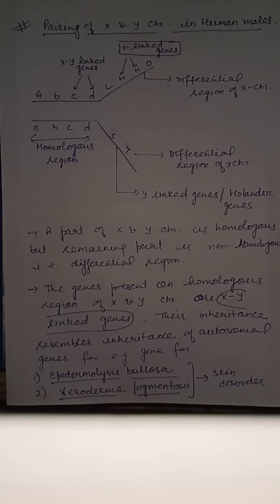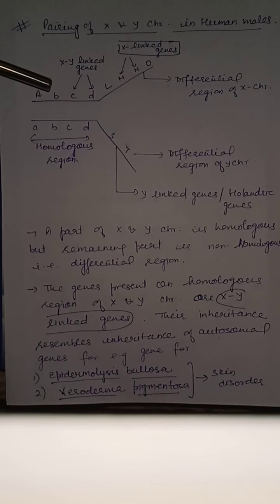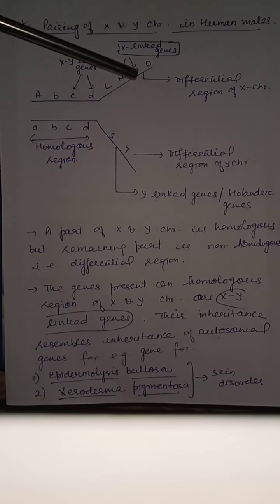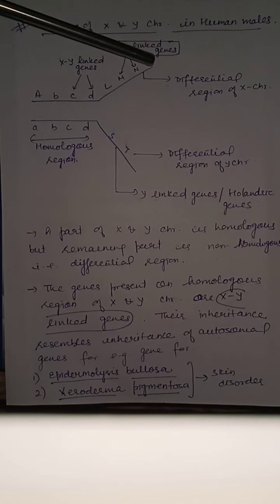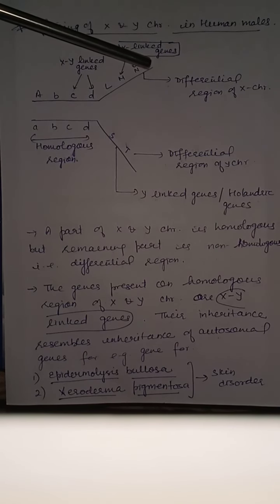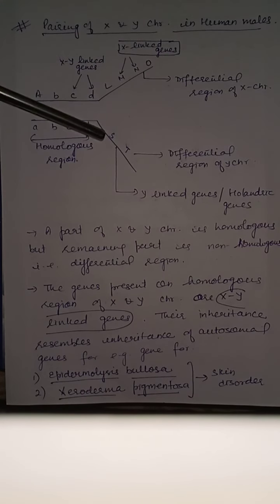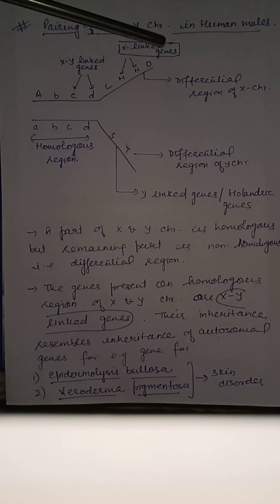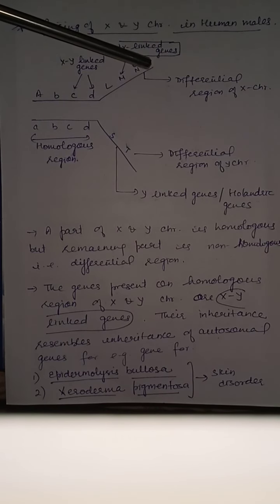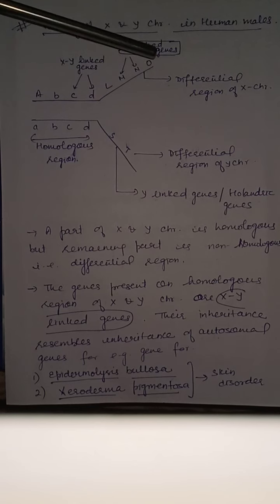So children, I am repeating it once again. In X and Y chromosome, some regions are homologous, means the genes which are present both on X and Y chromosome, such genes are known as XY linked genes because they are present both in X and Y chromosome. And some genes are present only on X, like LMNO genes are present only in X chromosome, and they are absent in Y. Such genes are known as X-linked genes. And this portion of the X chromosome which is not homologous to Y chromosome is known as differential region of X chromosome.